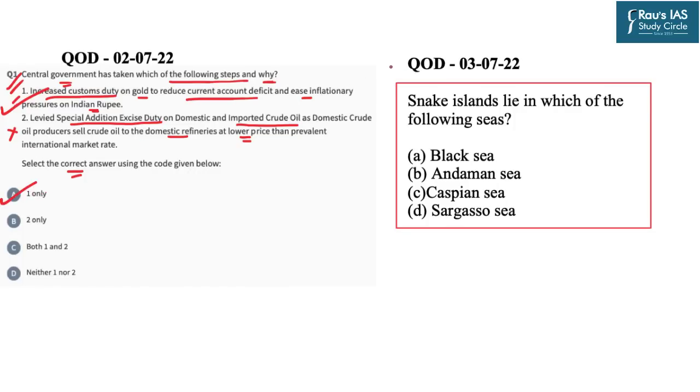The question from today's DNS is in front of you. Snake Islands lie in which of the following seas? A. Black Sea, B. Andaman Sea, C. Caspian Sea, or D. Sargasso Sea.